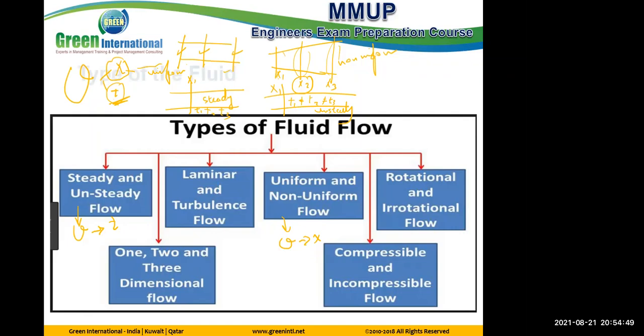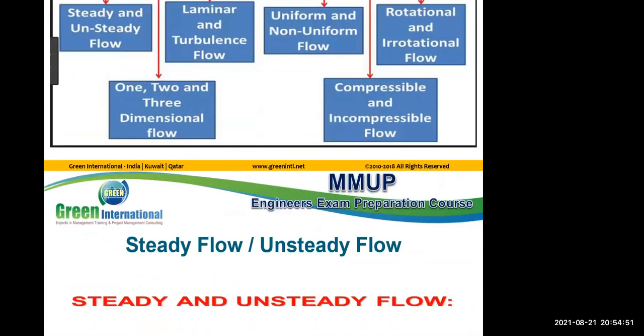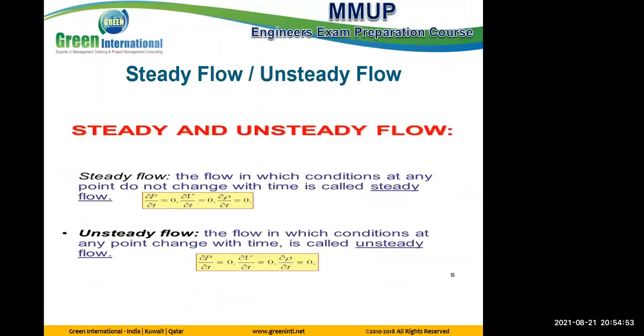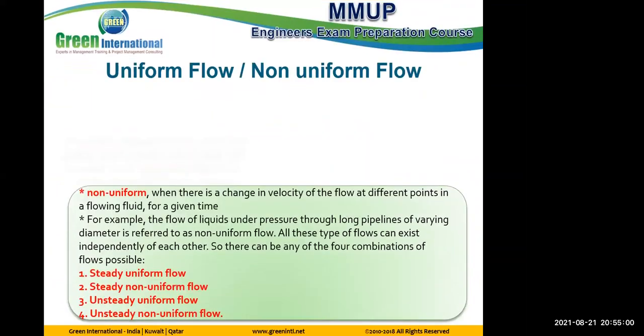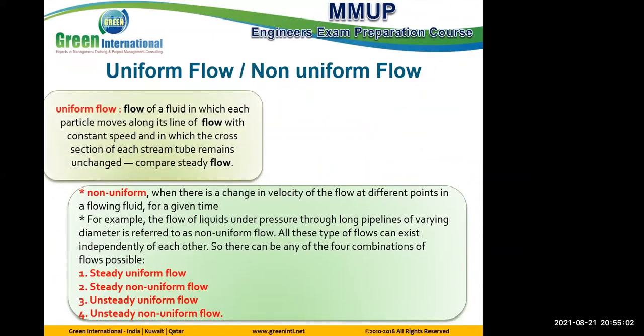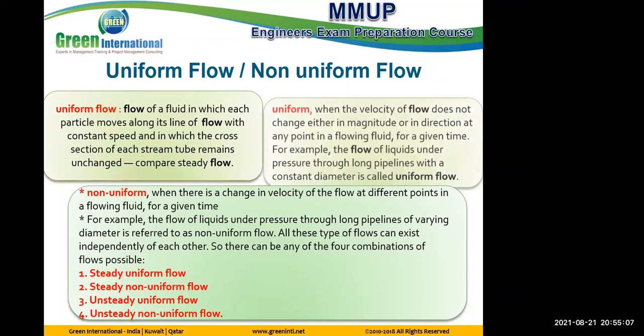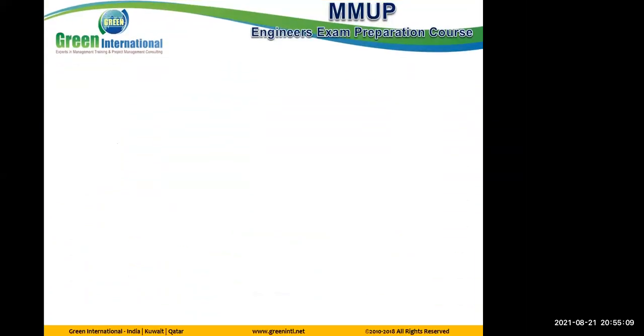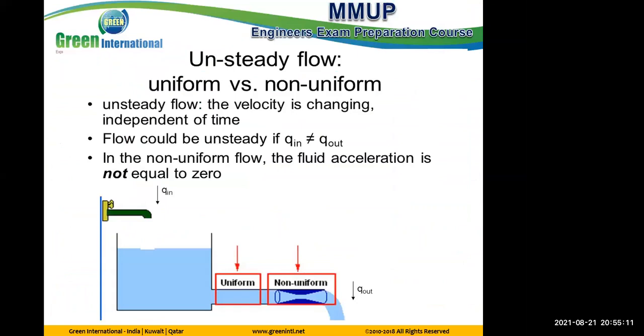Okay, let's see what we discussed now. Steady and unsteady is only measured by checking the velocity with time at a constant position. Uniform and non-uniform is measured at different positions at a certain time. Here this is the case of unsteady by default, which you can expect from the figure, but uniform and non-uniform depends on the profile of the tube. What is this case? Let's study together and I will give you the reason.